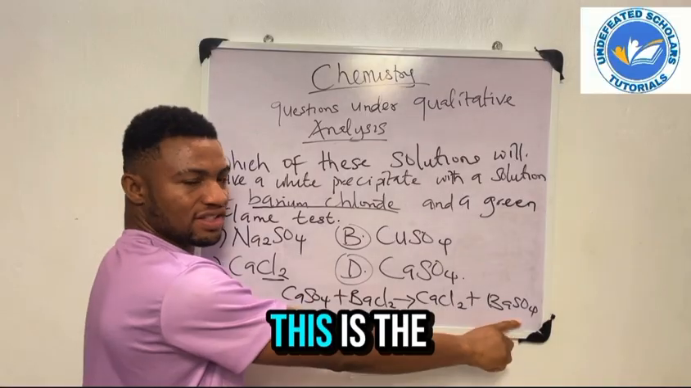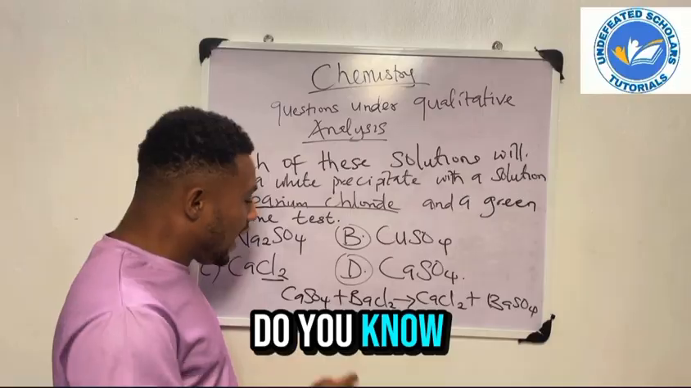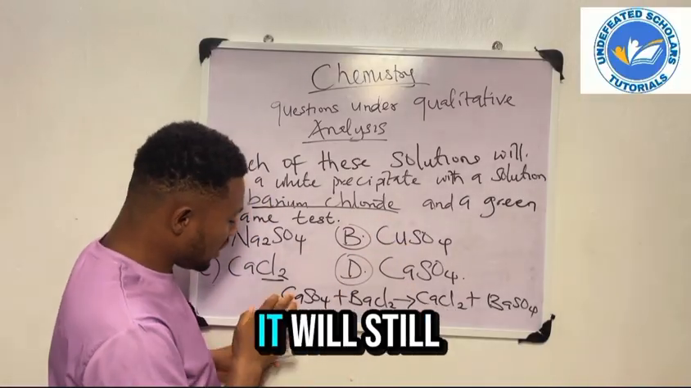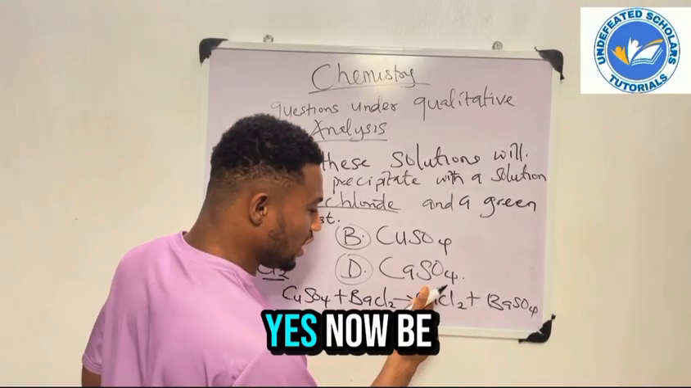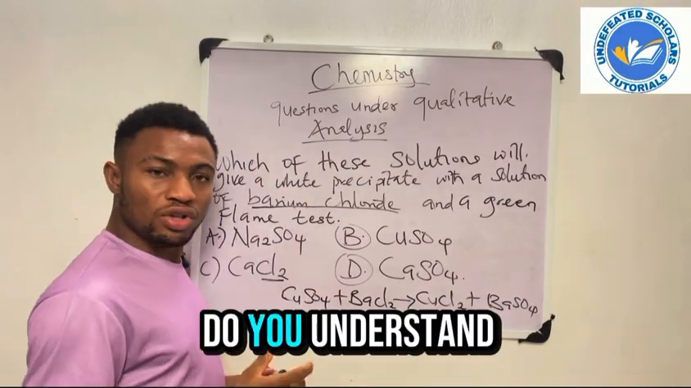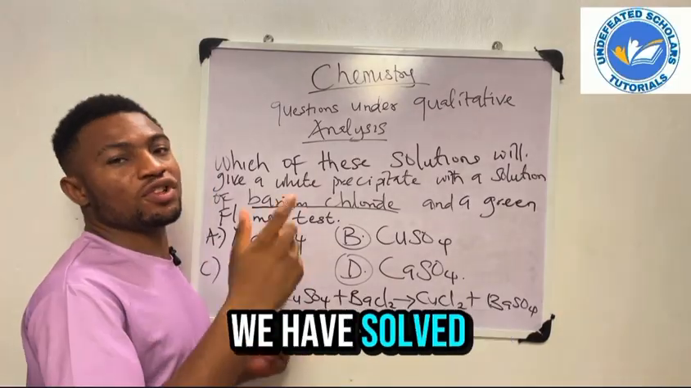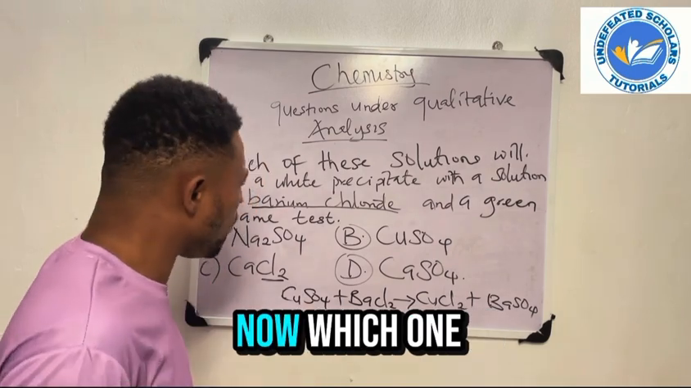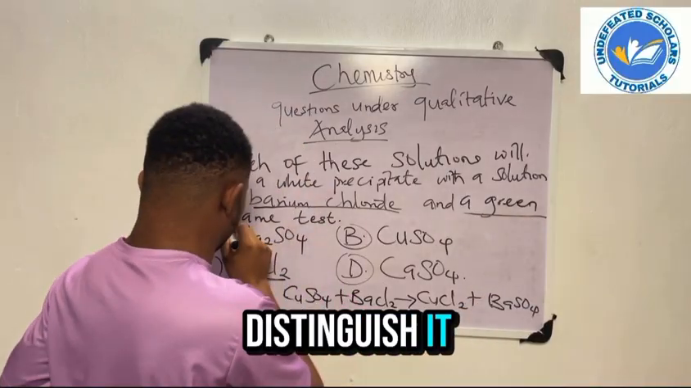Now this is the barium sulfate. This is the white ppt, the white precipitate. Same thing. If we use this copper sulfate, it will still give us the same thing. It will not be copper chloride. Let's say we want to use sodium sulfate. We have solved that one. It keeps giving us barium sulfate. So now, which one is the answer? That's why this one will not distinguish it.